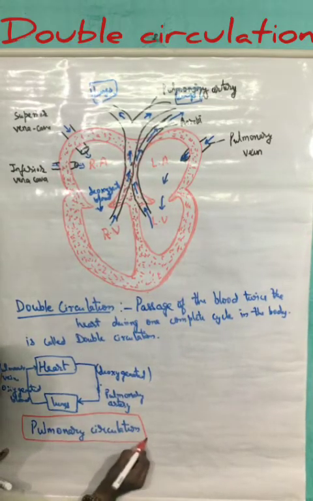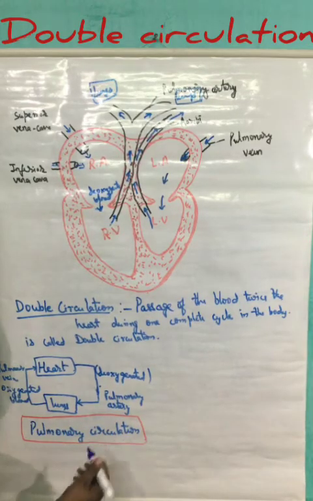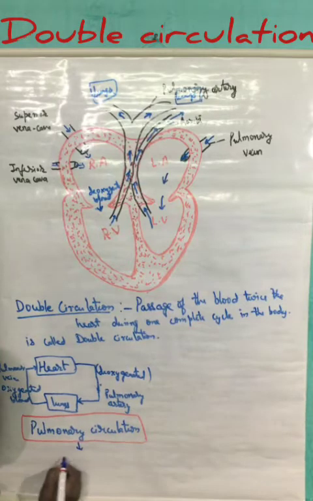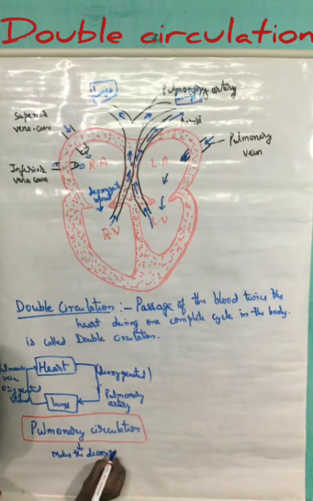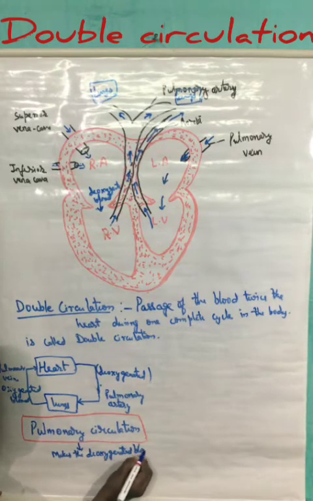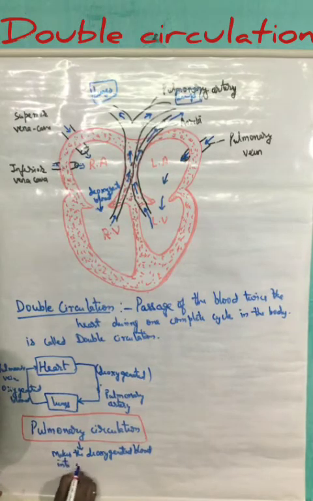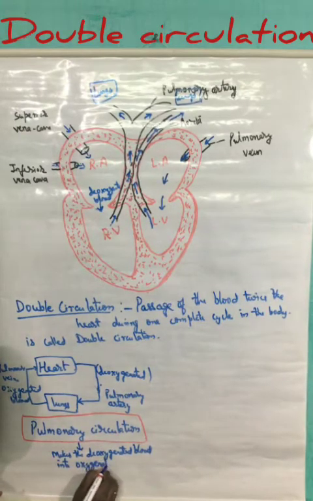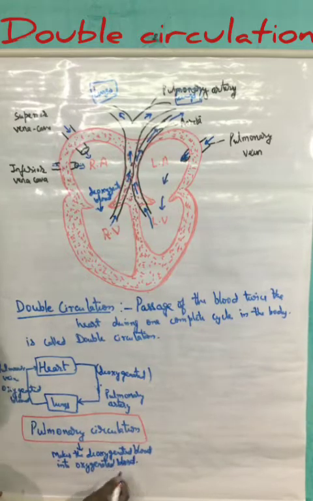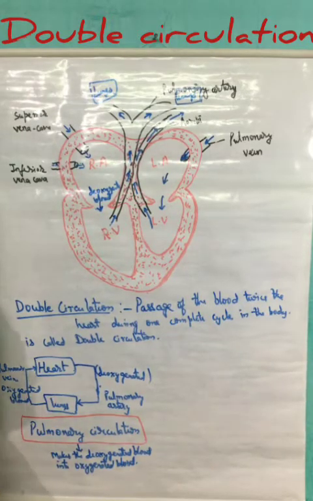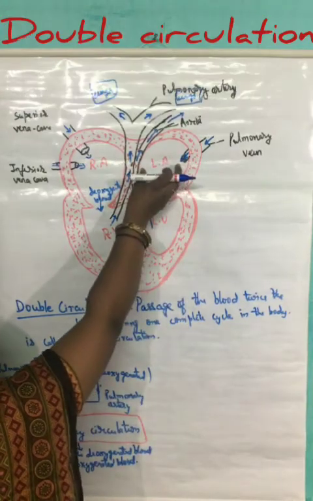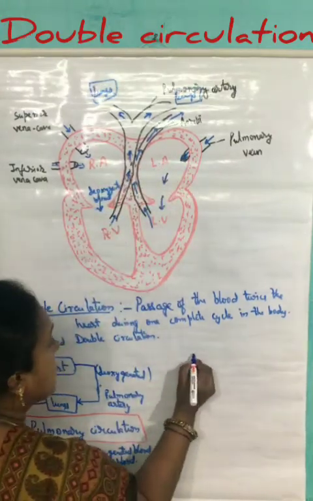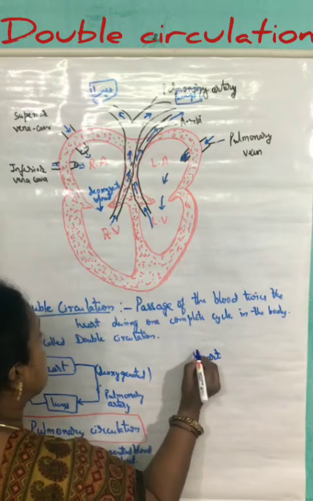So this is the pulmonary circulation, and the significance of this pulmonary circulation is that it makes the deoxygenated blood into oxygenated blood. That means it helps in the purification of the blood. Now, this is the first cycle. During the next cycle, again the oxygenated blood is being received by the heart.